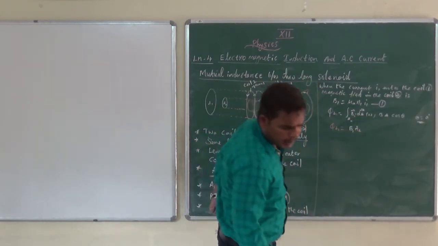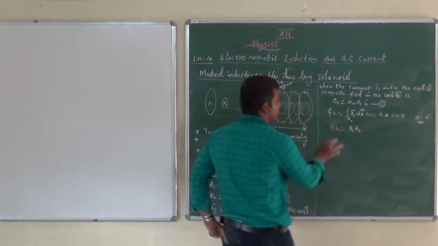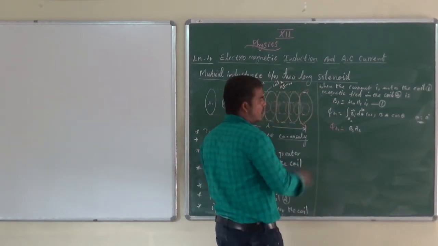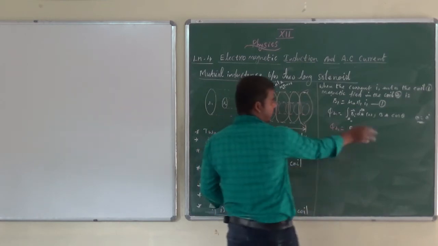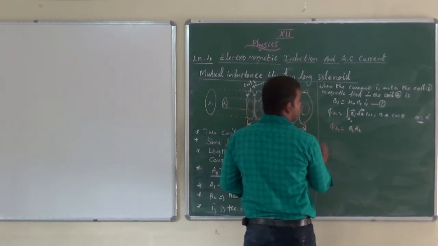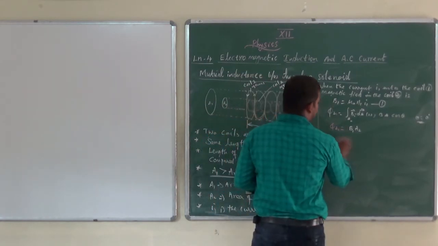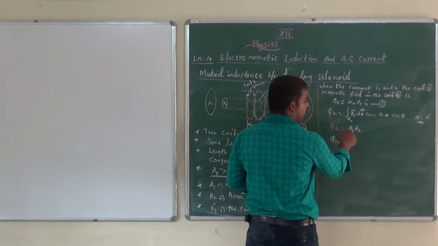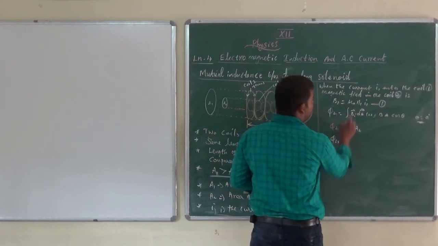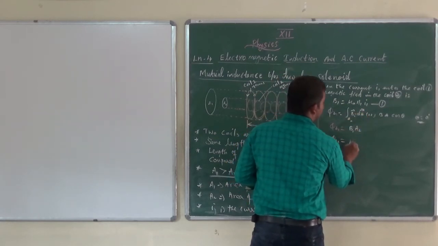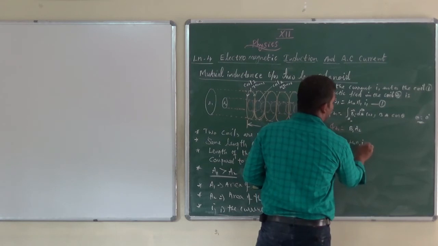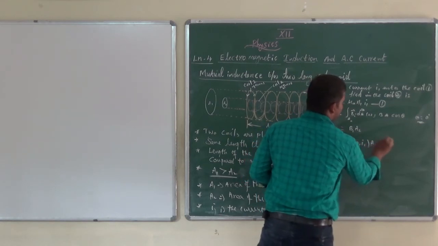Isn't it? B1 into A2, because the magnetic field lines of the first coil enter the second coil, A2. Suppose the coil contains N turns. First we substitute phi21 equal to B1 A2, and B1 is mu naught N1 I1, into A2.